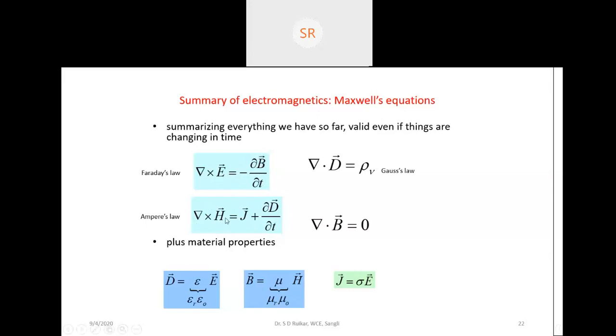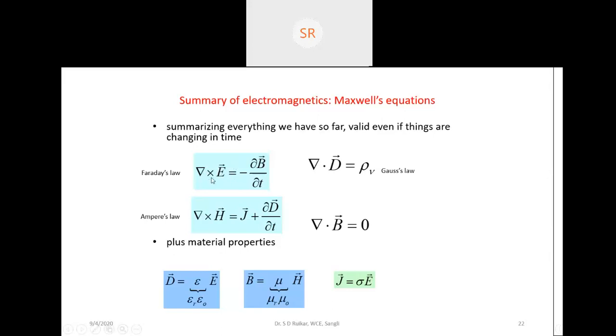And this one is del cross H is equal to J plus dou D by dou t. It means whatever current is moving, we see what happens to the given field. So generally del cross H is equal to the current. If you write it in integral form, we get the closed integral of H dot dl is equal to I. But here we are writing del cross H. Here again, del cross E is nothing but what?